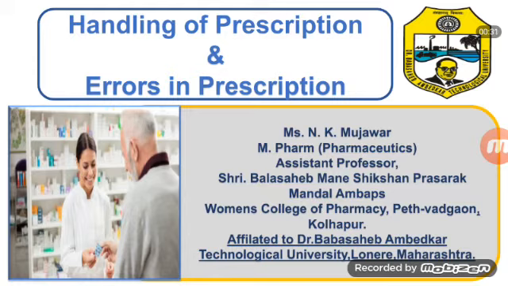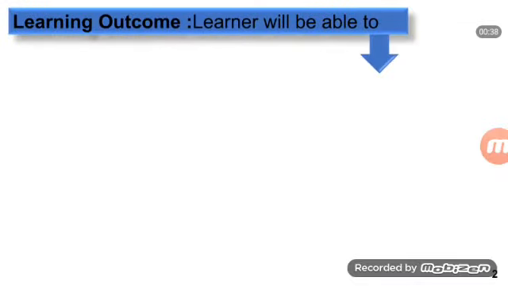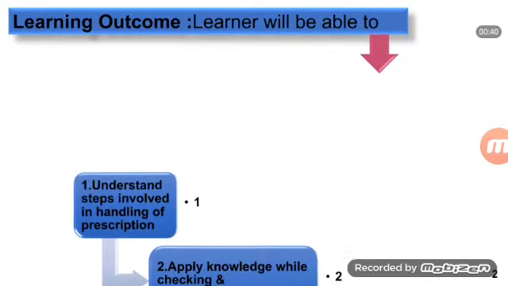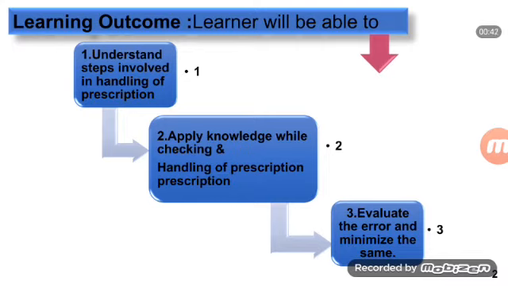Now we will discuss handling of prescription and errors in prescription. After this presentation, the learning outcomes are: understand the steps involved in handling of prescription, apply knowledge while checking and handling of prescription, and evaluate the error and minimize the same.